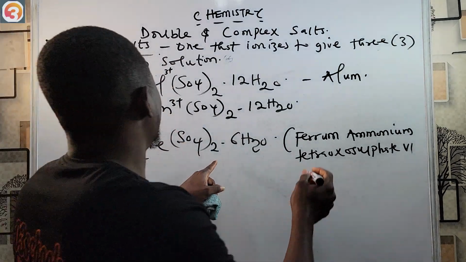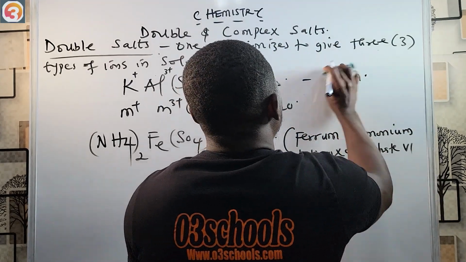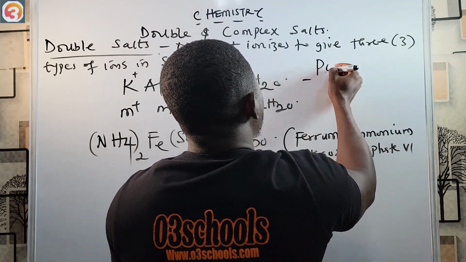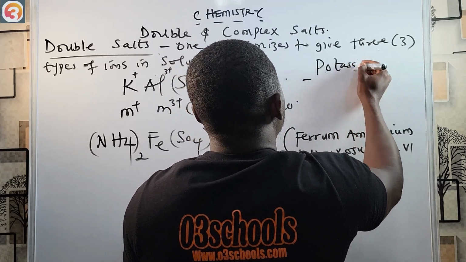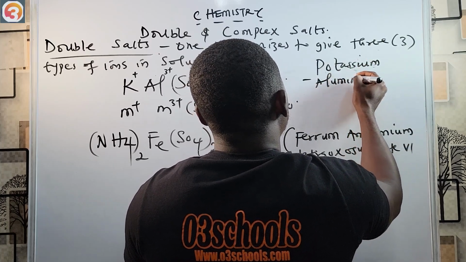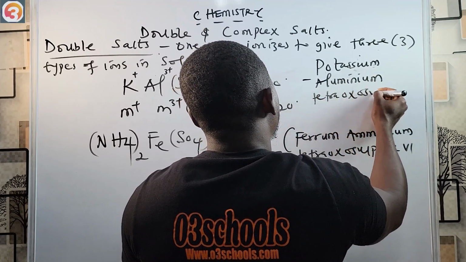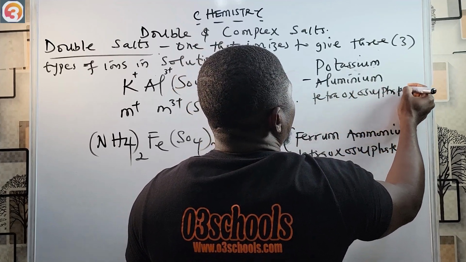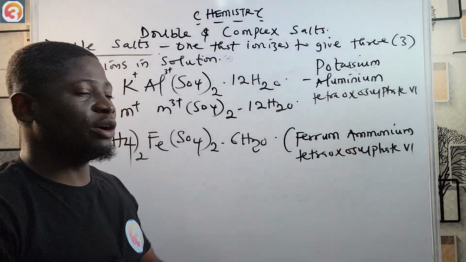Why this one is called potash alum, or potassium aluminium tetraoxosulfate(VI). Let me put it out well. This is called potash alum or potassium aluminium tetraoxosulfate(VI). Let me write it in full. Potassium aluminium tetraoxosulfate(VI).